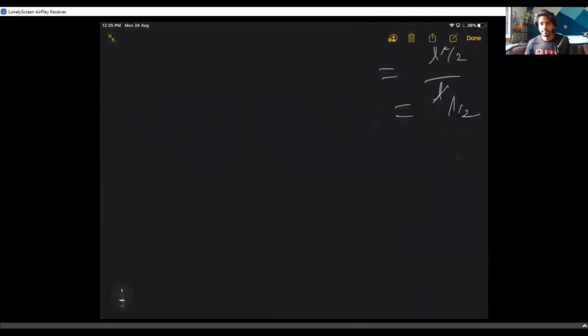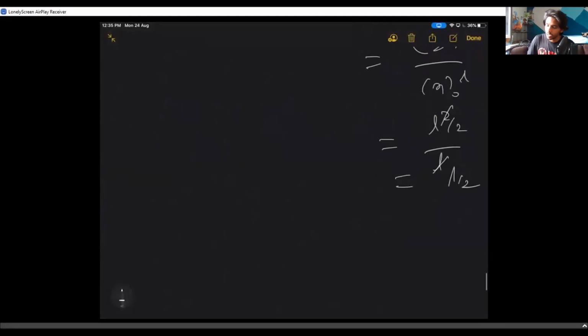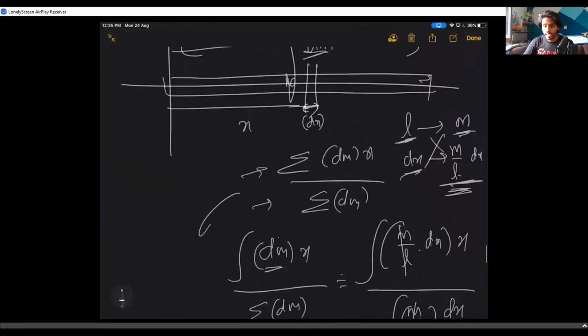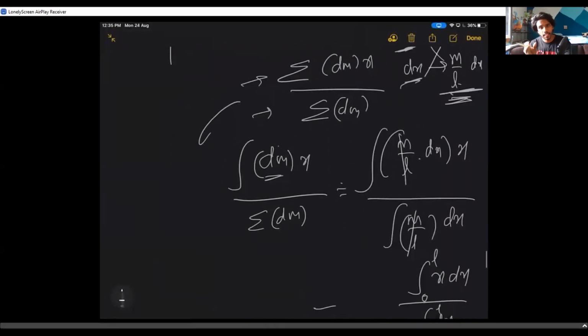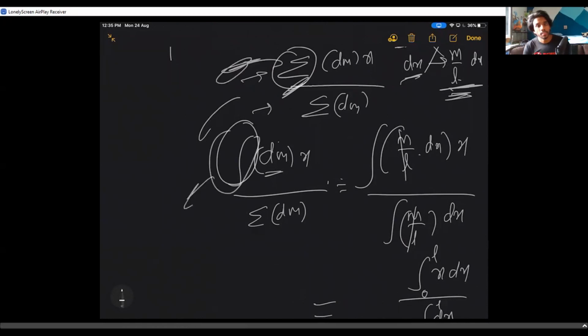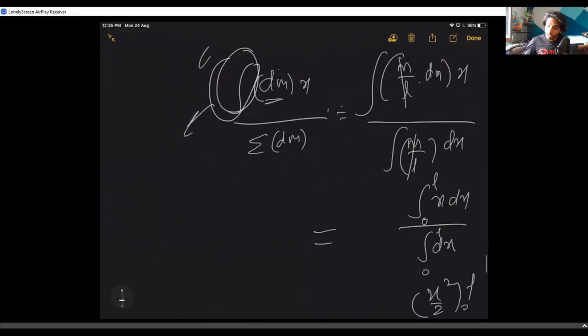Yeah, sorry about that. So the answer is L by 2. But the idea is not about the answer. The idea is never about the answer. Don't think about L by 2. The idea is how you're using integration. Integration is summation. That's all. This symbol, just like the sigma symbol, does the same thing. But sigma is something we use for a discrete mass system, and the integral is something we use for infinite continuous mass systems. That's the only difference. So yeah, we use the same idea.